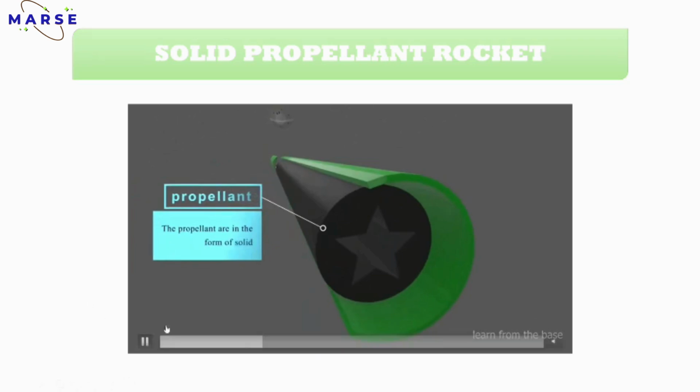Okay, so this is a propellant part. In the first slide we discussed the propellant. So what is a propellant? It is a mixture of the fuel part and the oxidizer part. Okay, so this is a propellant.